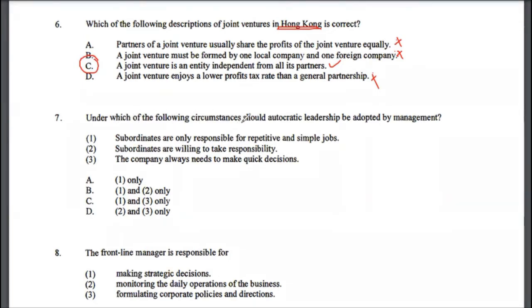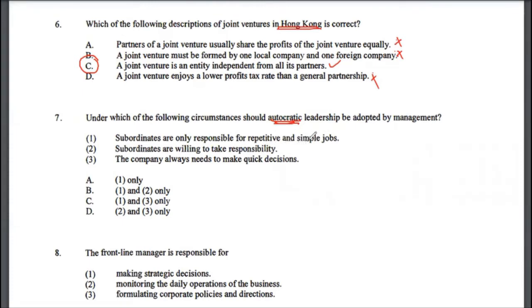Under which of the following circumstances should autocratic leadership be adopted by management, right? So under which circumstances do you think that the company should adopt autocratic leadership style? Now, what does autocratic leadership style mean? That means that you have to follow what your boss tells you to do. So that's autocratic leadership style. If you don't know what autocratic leadership style is, you can simply Google it or refer to your notes that you may have.